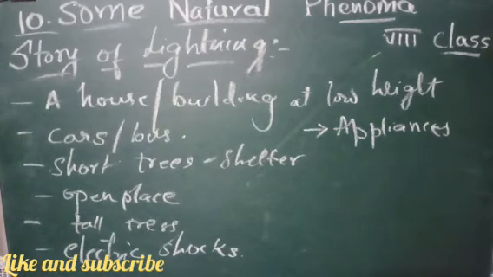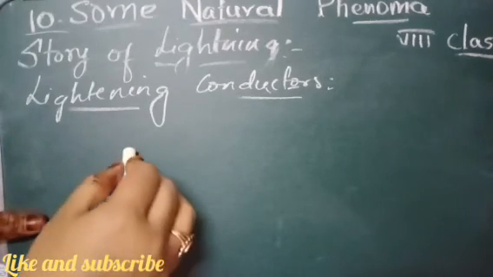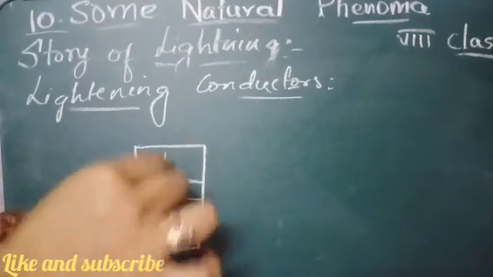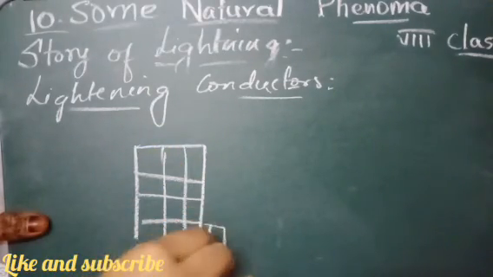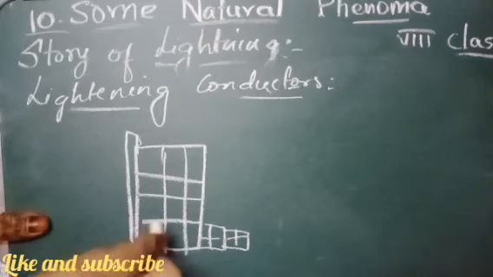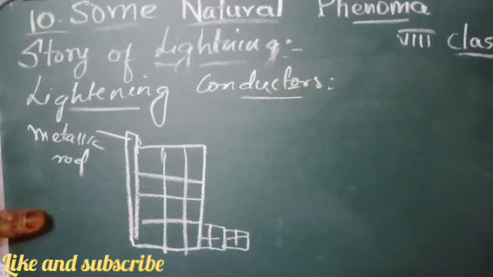So, lightning conductors. What are lightning conductors? A lightning conductor is a device used to protect a building from the effect of lightning. A metallic rod taller than the building is installed. Suppose this is your building, they will install a metallic rod by the walls of the building during its construction.